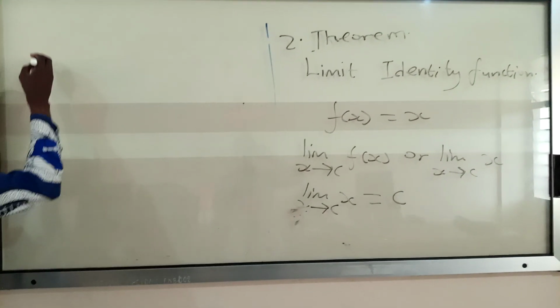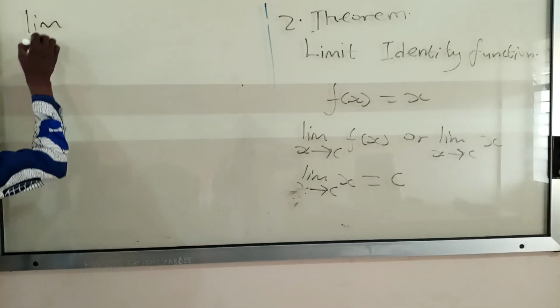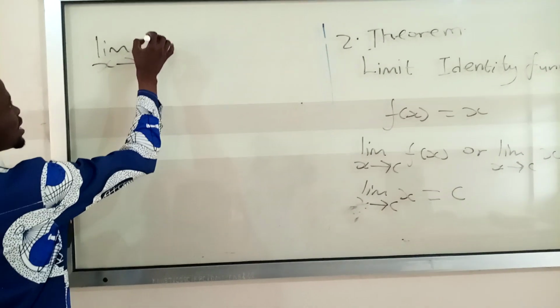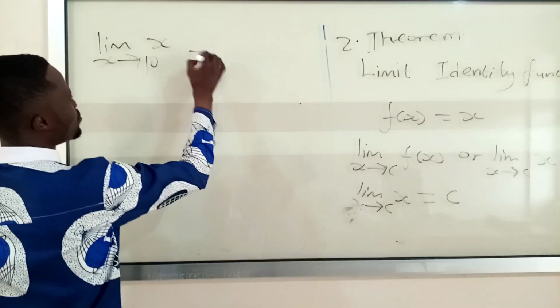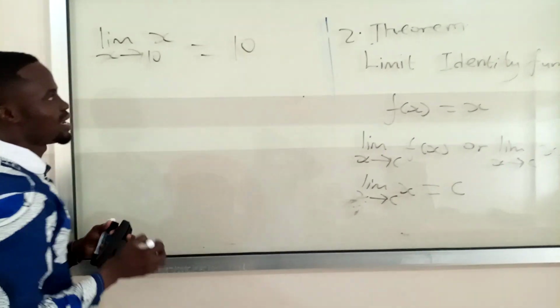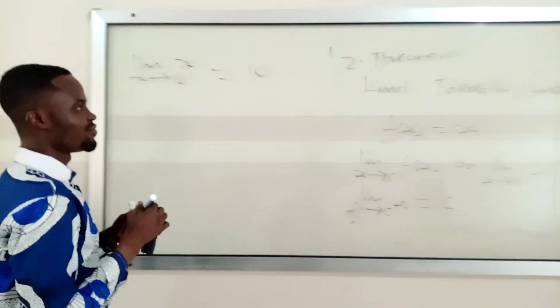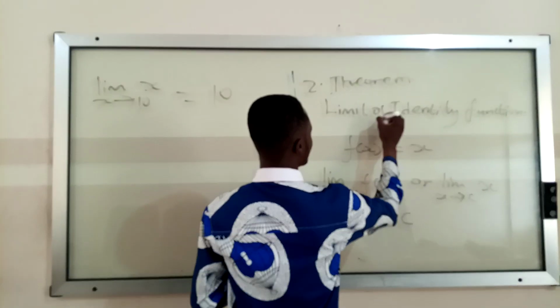For example, if I have the limit as x approaches 10 of x, it is going to give me 10. That is the example of the limit of the identity function.